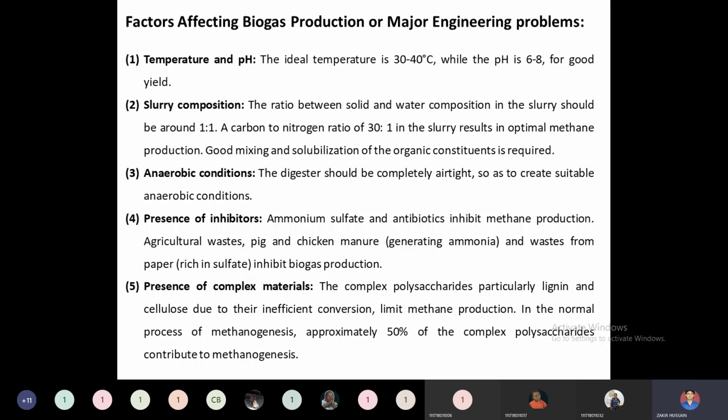So this is regarding the biogas production. If you have any doubts, you can just ask me.